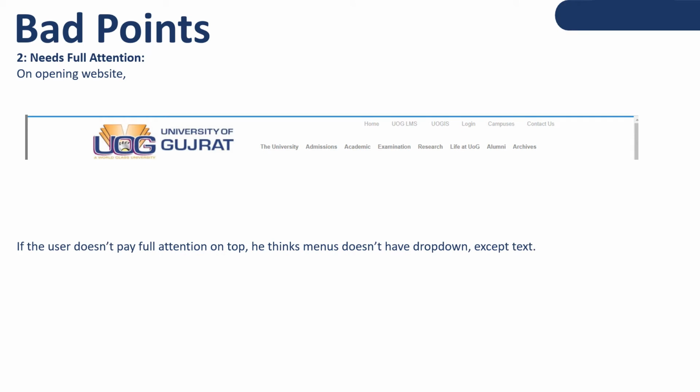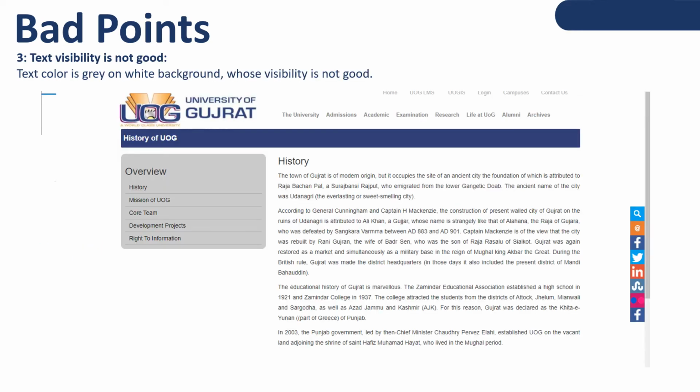And the second one is that it needs full attention on opening the website. If the user doesn't pay full attention at the top, he thinks menus don't have drop downs, only text. When someone hovers over the university menu item, then a drop down will appear. But from this screen we cannot understand whether they have drop downs or not. So it is not a good point.